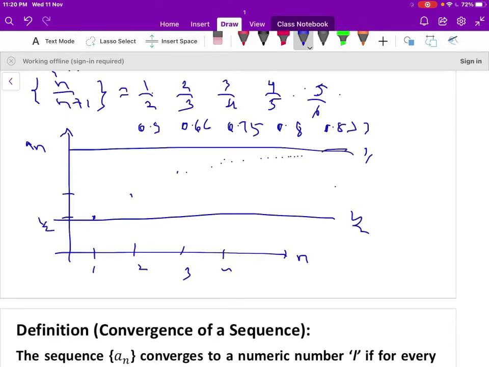We can observe that the sequence will not cross the line 1. Therefore 1 is the upper bound of the sequence a_n, and the sequence will not cross the line below the sequence, that is 1 by 2. Therefore 1 by 2 is the lower bound of the sequence. Therefore the sequence lies between 1 by 2 less than or equal to a_n less than 1. Therefore 1 by 2 is the GLB of the sequence a_n, and 1 is the least upper bound of the sequence a_n.